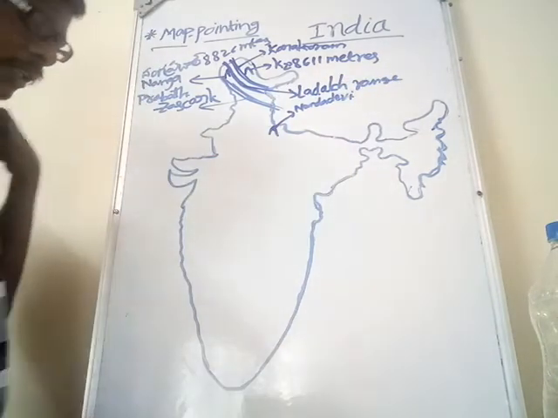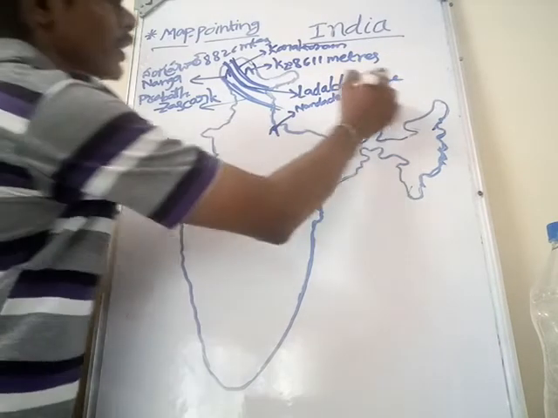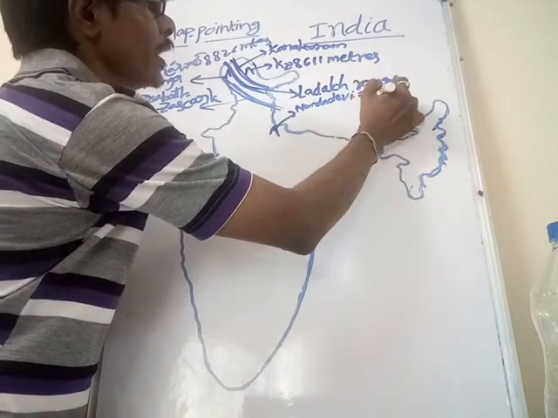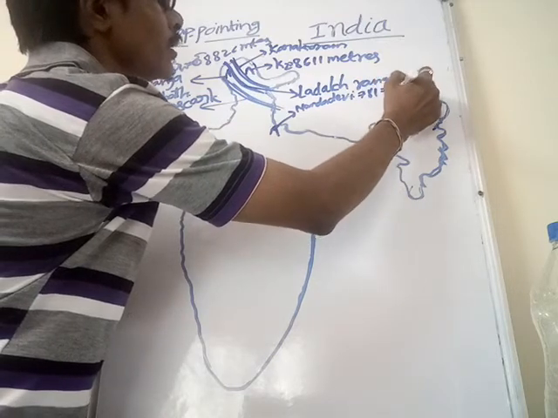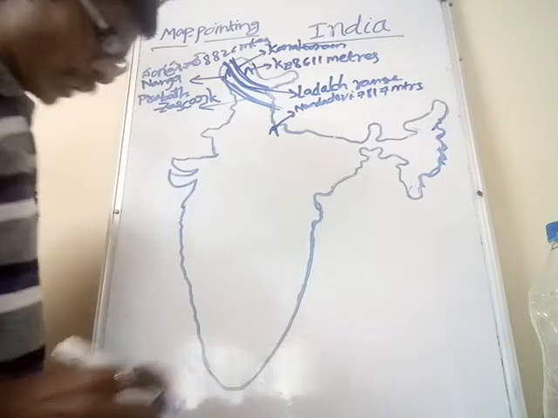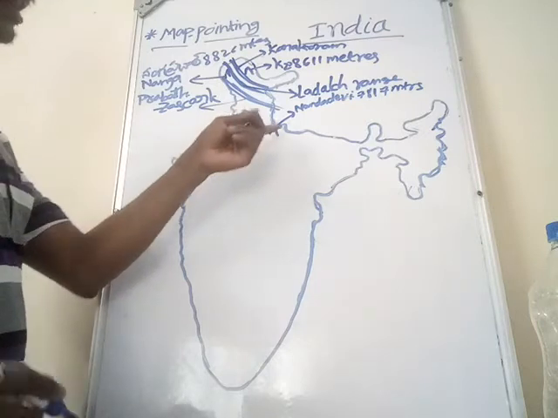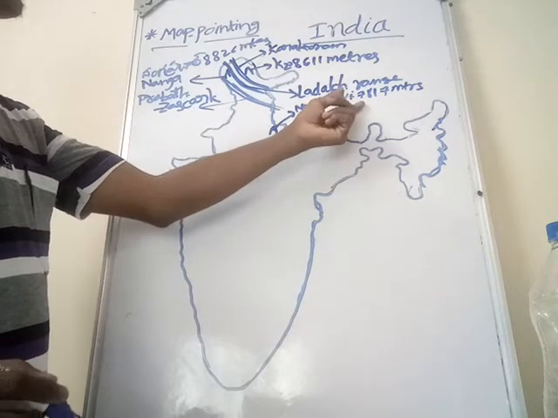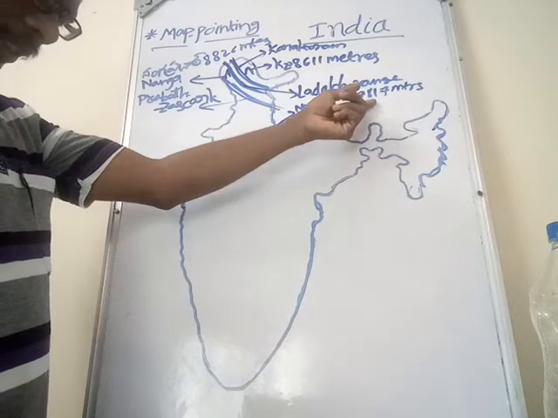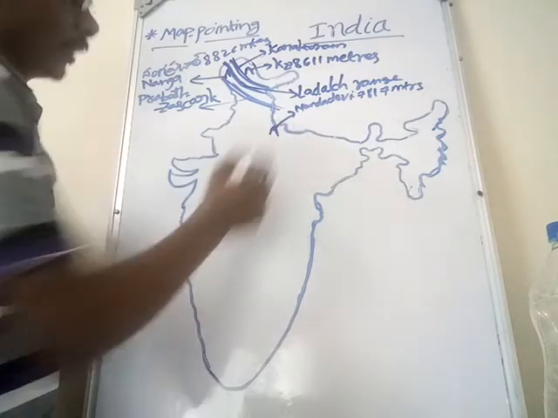The height of the Nanda Devi peak in Himalayas is 7,817 meters.